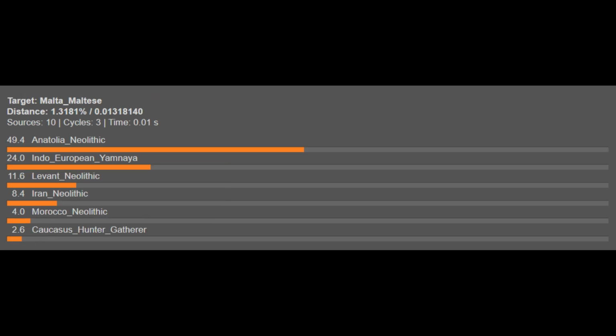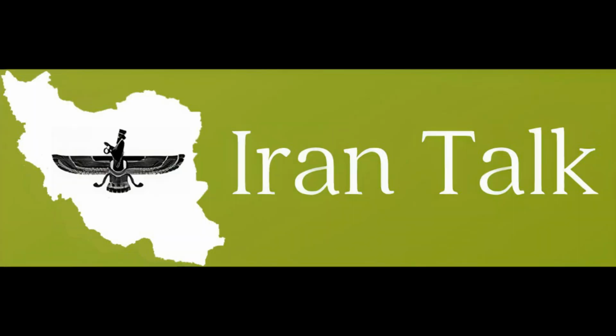Finally, the last population analyzed here are the Maltese, and you can see they're on average 49.4% Anatolia Neolithic, 24.0% Yamnayan, 11.6% Neolithic Levantine, 8.4% Iran Neolithic, 4.0% Morocco Neolithic, and 2.6% Caucasian hunter-gatherer. Thus, the Maltese are also largely an Italian population, though they have more Morocco Neolithic ancestry compared to the other Italians analyzed here. As previously mentioned, the Near Eastern ancestry that was harbored by the Imperial Romans was not only restricted to the Roman heartland but rather was widespread across the Roman Empire.